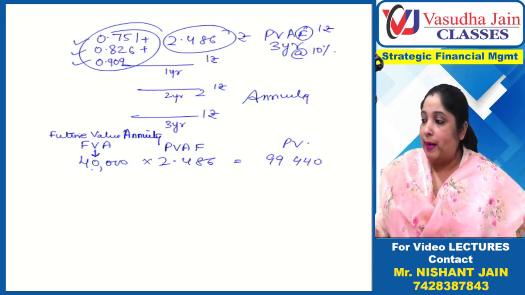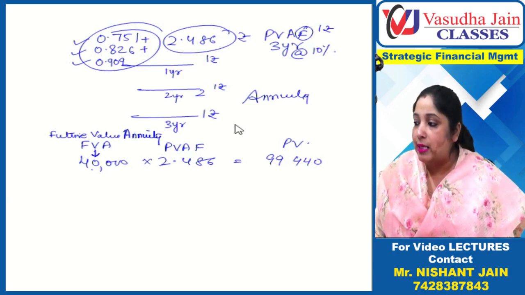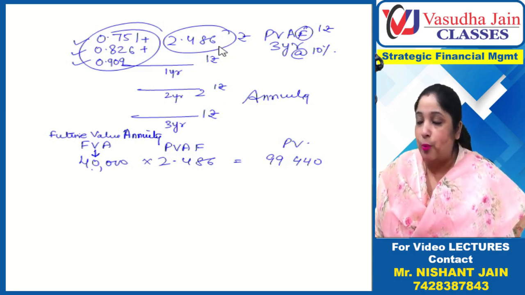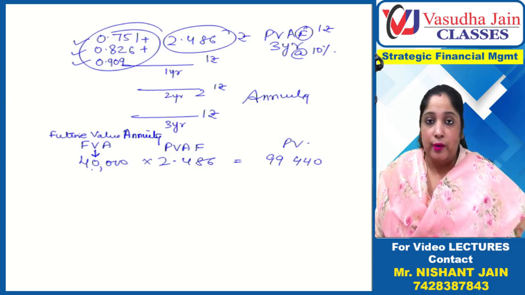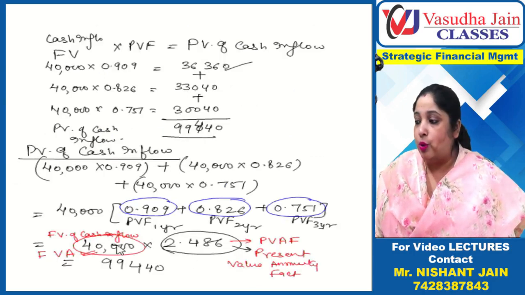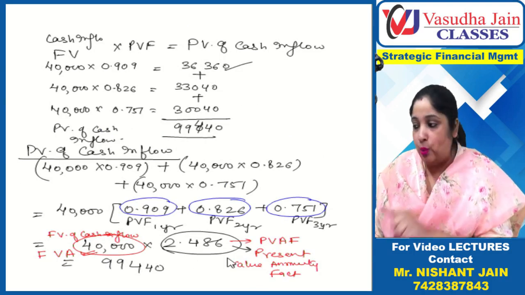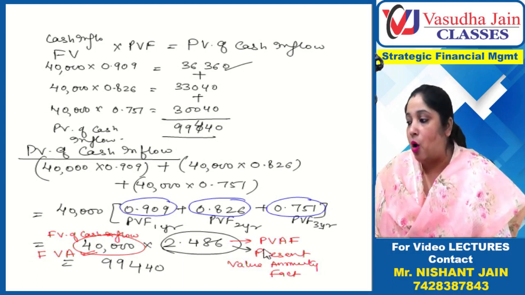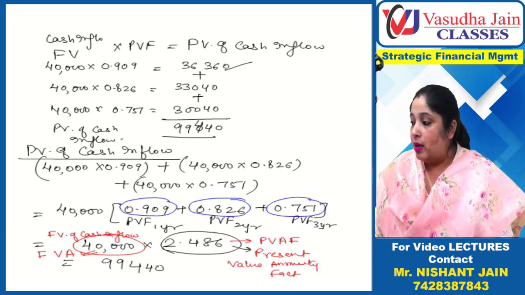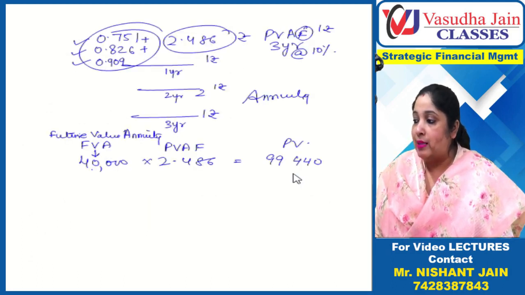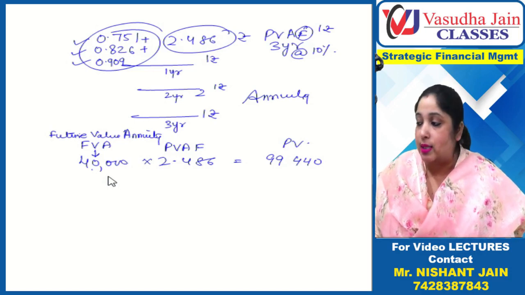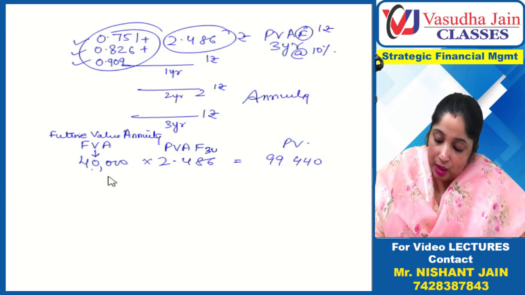You only have to multiply once. Since you have to get 1111 rupees every year, you should invest 2.486. So if you want to get 40,000 every year, how much should you invest? To get 1 rupee you invest this much, so for 40,000 rupees how much? Today you have to invest 99,440. You will get 40,000 every year for 3 years. This PVAF is for 3 years at the rate of 10%.